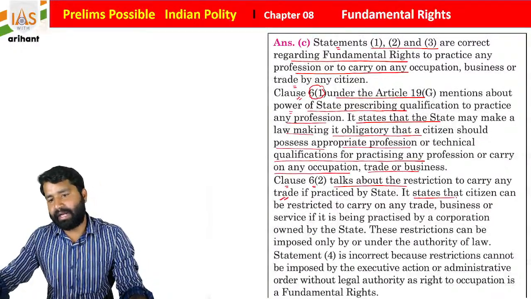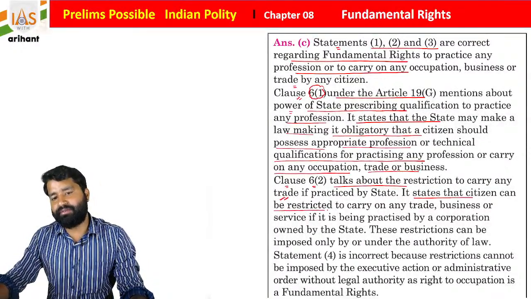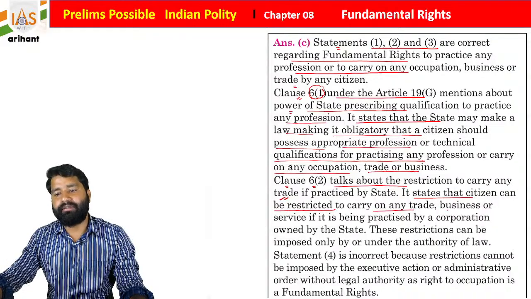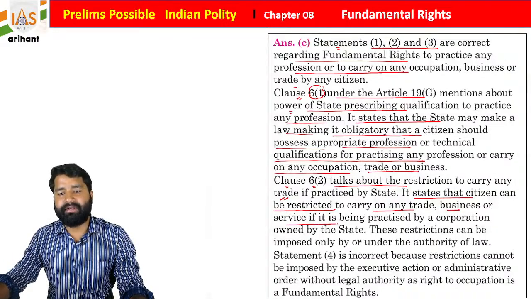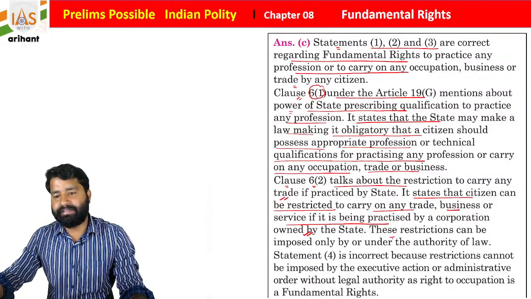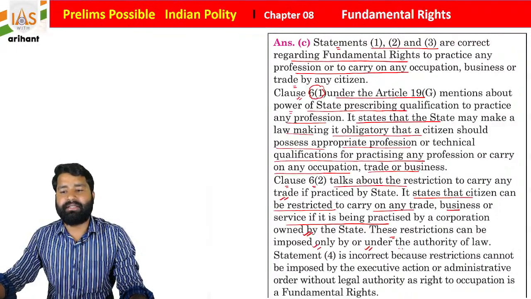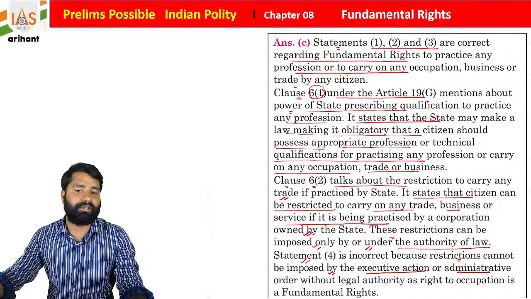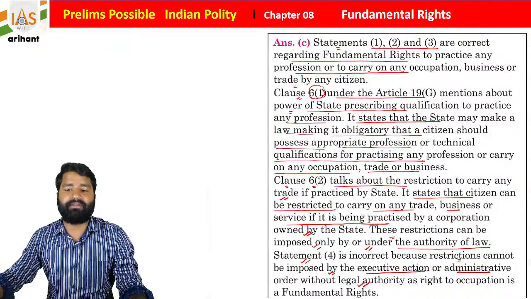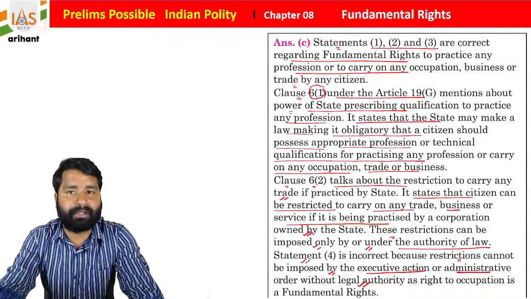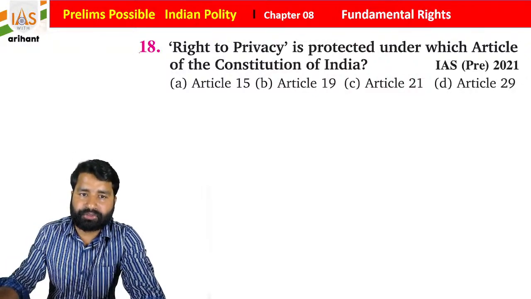It states that a citizen can be restricted from carrying on any trade, business or service if it is being practiced by a corporation owned by the state. So these restrictions can be imposed only by and under the authority of law. Statement 4 is incorrect because restriction cannot be imposed by executive action or administrative order without legal authority, as the right to occupation is a fundamental right. Getting it? Now see question number 18.